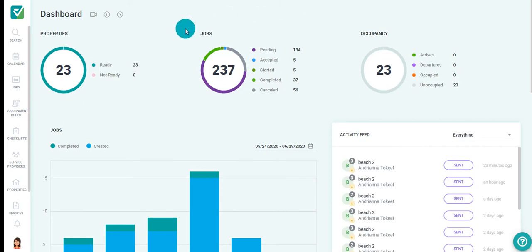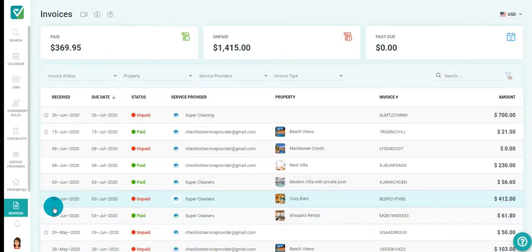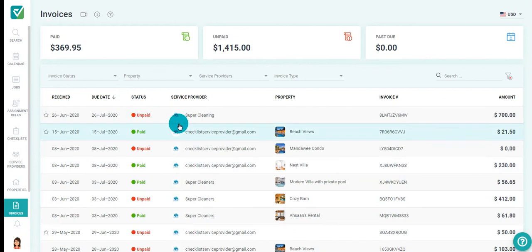From your dashboard, navigate to the far left and click Invoices. All of your invoices received from your service providers will be displayed here. Click into the unpaid invoice you wish to pay.